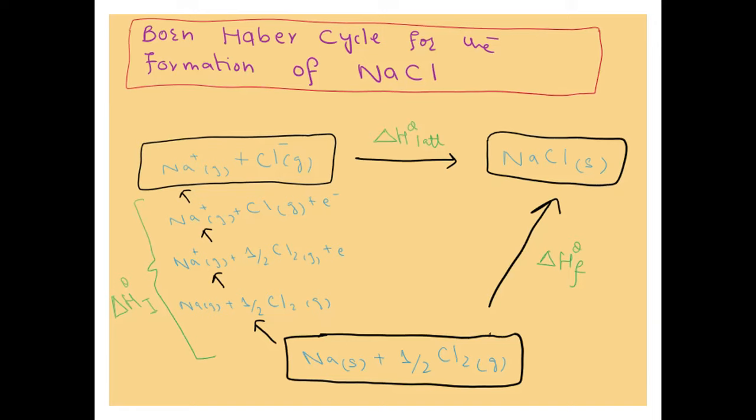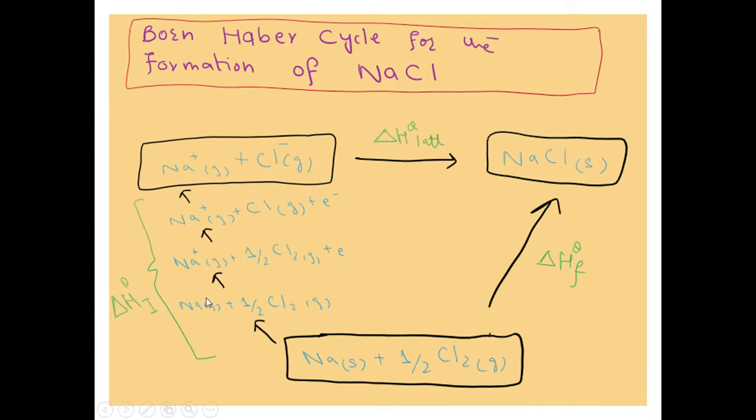So you can see from here that sodium solid is converted into sodium gaseous, and chlorine is written in the same form, like half Cl2 gaseous. In the next step, sodium gaseous is converted into Na+ gaseous by releasing one mole of electron.